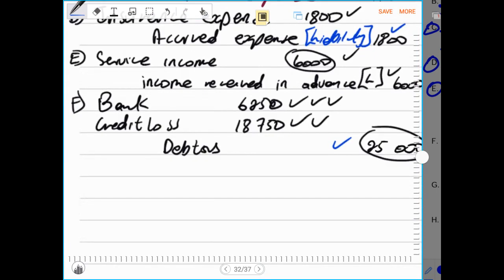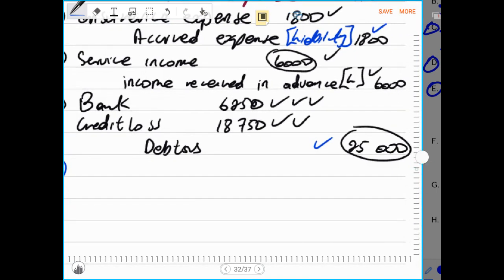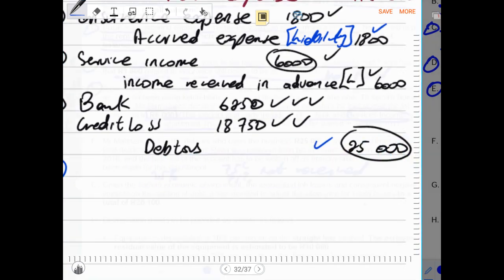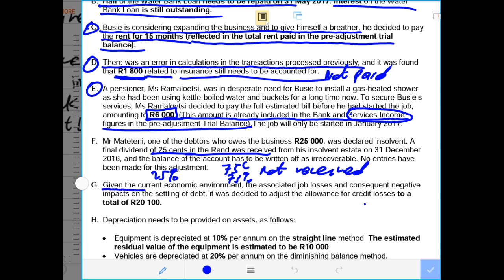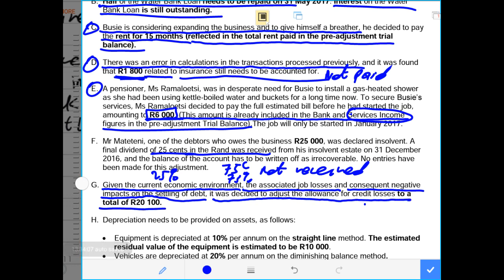Then we go to number G. And you see what adjustment number G has for us. Adjustment number G is telling us that given the current economic environment, the associated job losses and the consequent negative impacts on the settling of debts, it was decided to adjust the allowance for credit loss to a total of 20,100 rands.